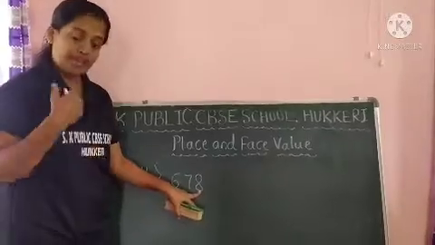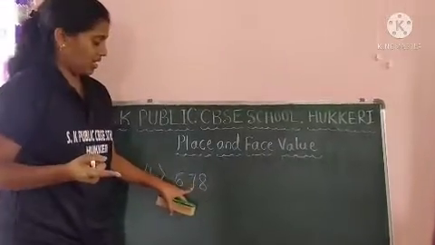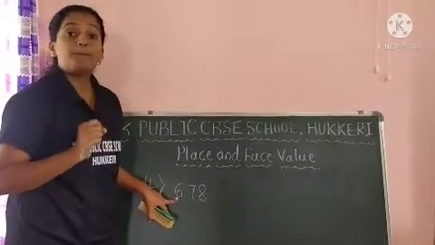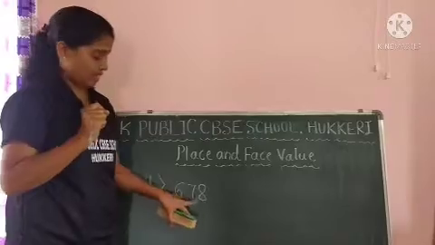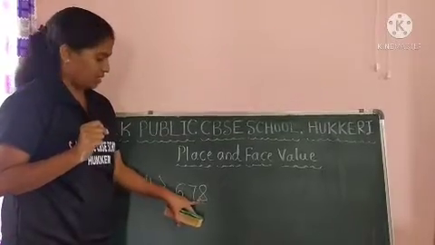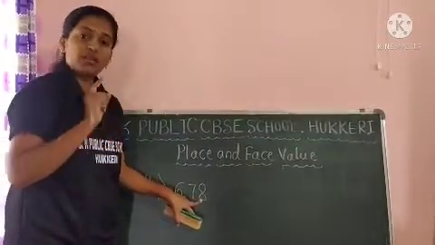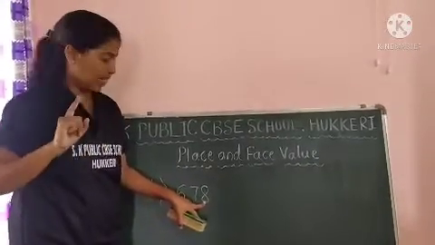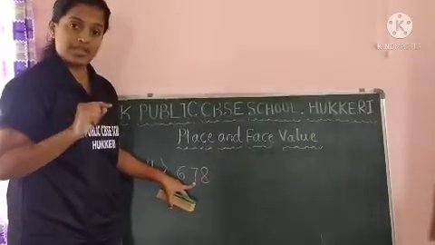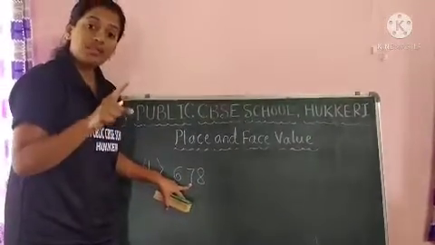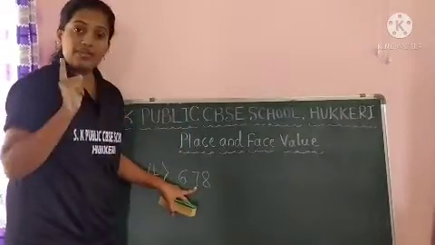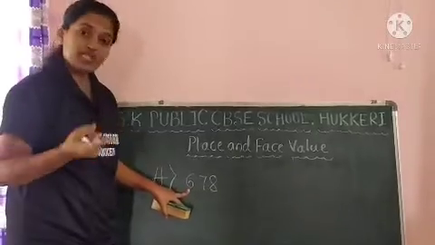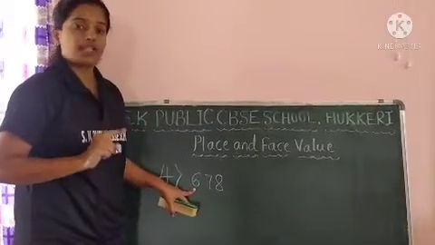Face value of 8 is 8, 7 is 7, 6 is 6, irrespective of their places. This 8 is in ones place, even though face value of 8 is 8 only. This 7 is in tens place, but face value of this digit is 7 only, that number itself. Face value of 6 is 6 only, even though it is in hundreds place.